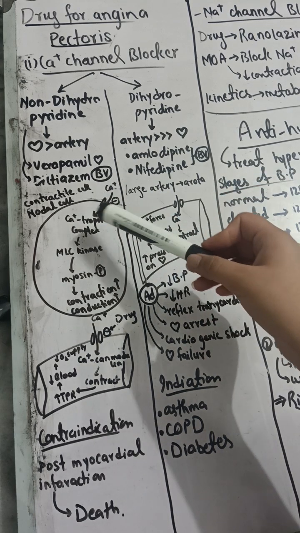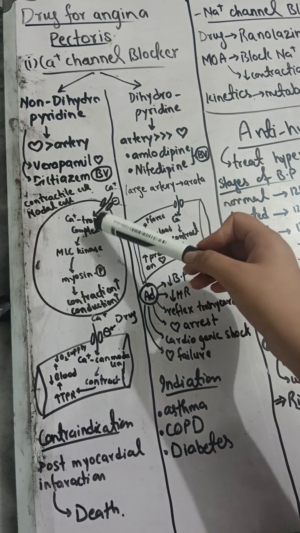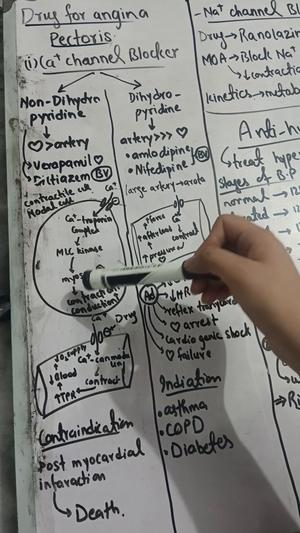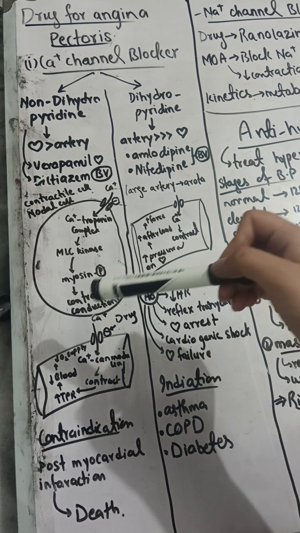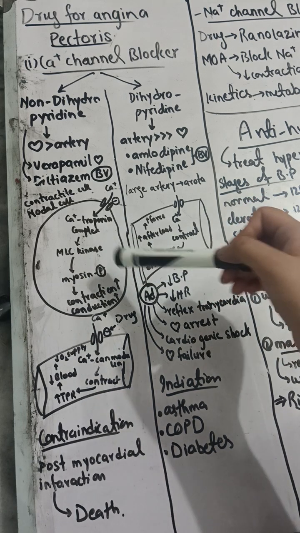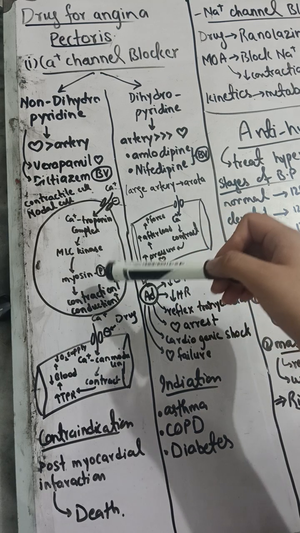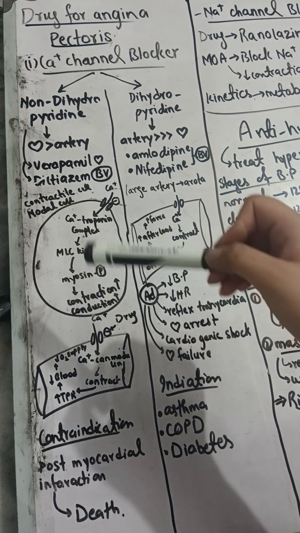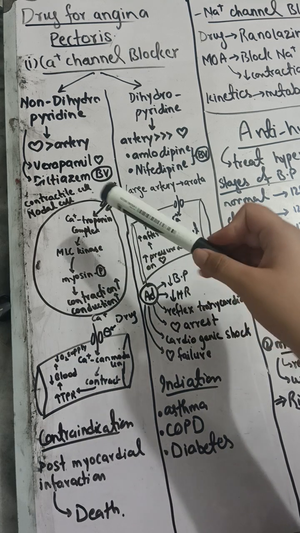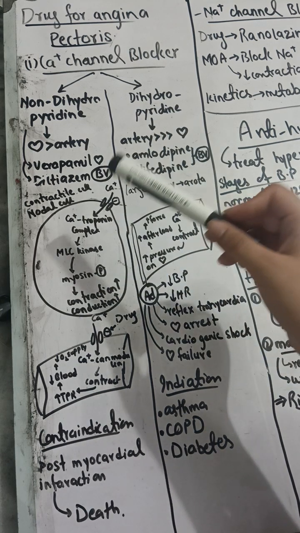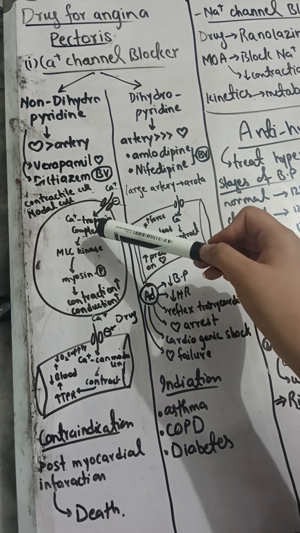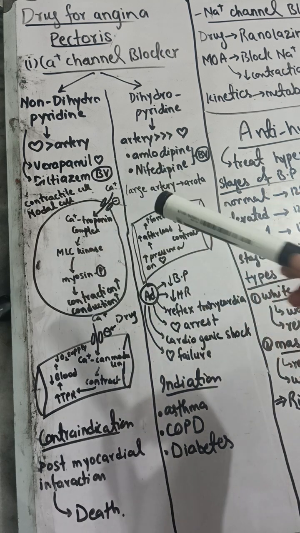Calcium influx, after it happens, forms a complex with troponin. After the formation of this complex, it will activate the enzyme called MLC kinase, myosin light chain kinase, which will phosphorylate the myosin filament. After the phosphorylation, it attaches with the actin filament and causes the contraction, or conduction in the nodal cell. So now when you take the verapamil drug, it will block this calcium channel and block all of these processes.